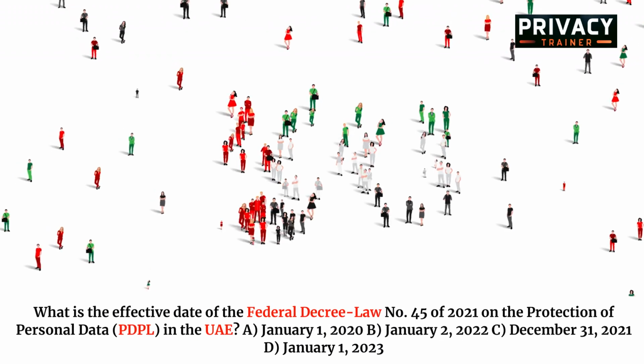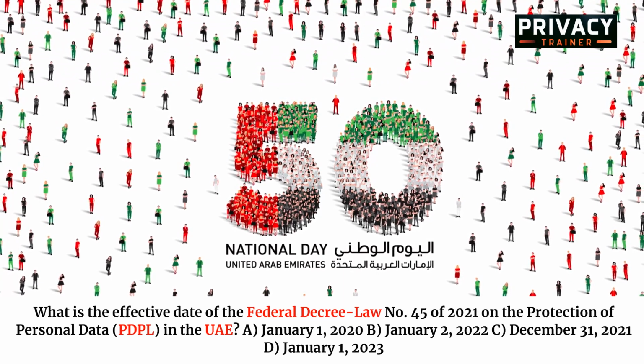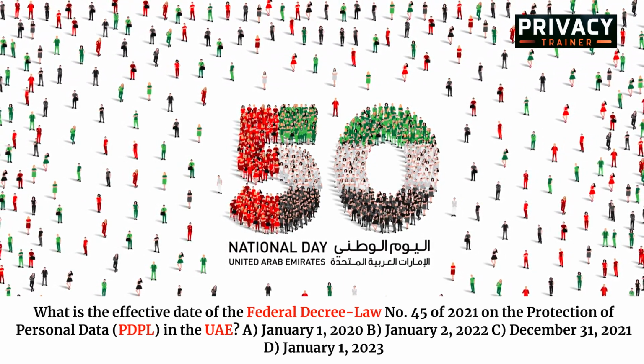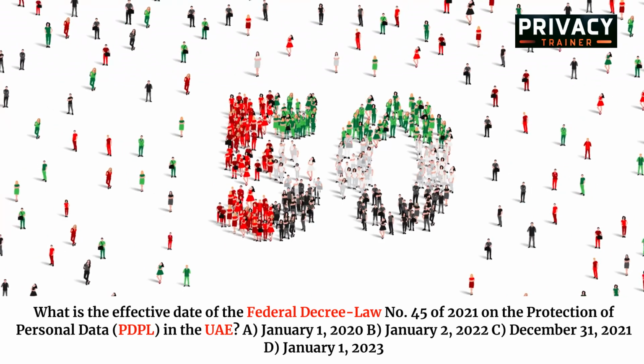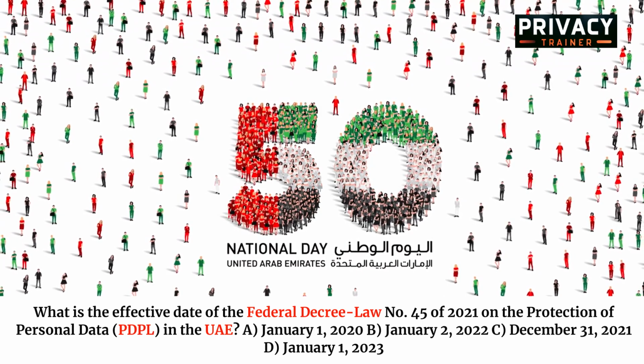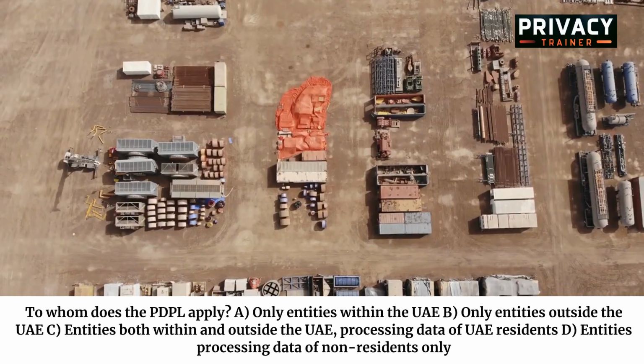What is the effective date of the Federal Decree Law No. 45 of 2021 on the protection of personal data (PDPL) in the UAE? A. January 1, 2020. B. January 2, 2022. C. December 31, 2021. D. January 1, 2023. Correct answer B. January 2, 2022.